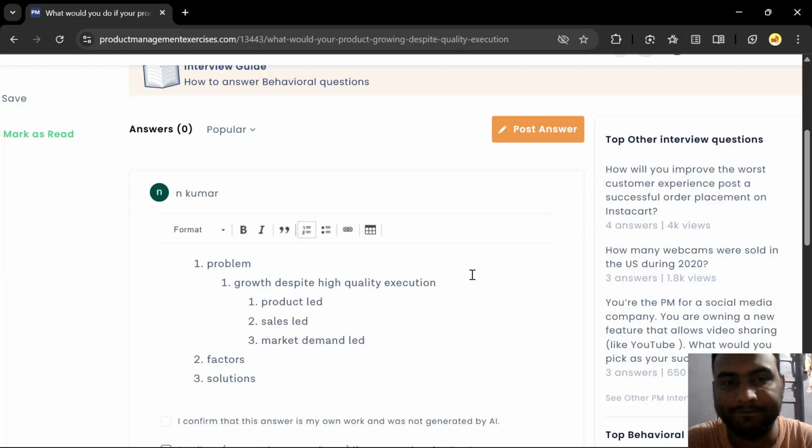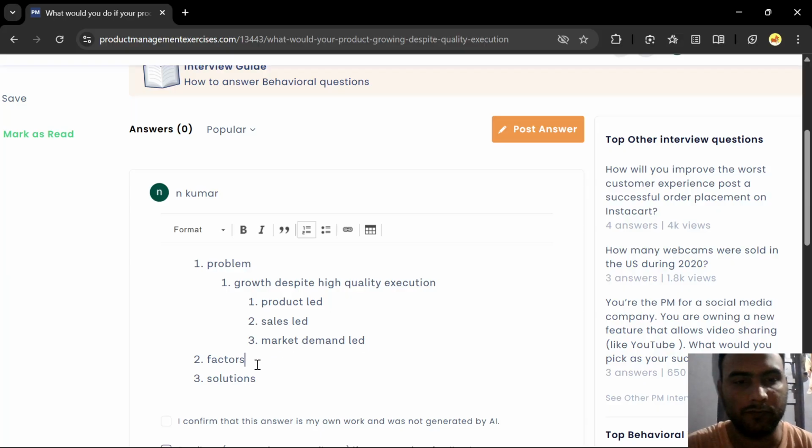It could be anything. And of course, the overall aspect of all these three things is the execution. Because if you pick any of the factors, execution is a common factor that has to be there in any of the particular bucket we choose, the product-led growth or the sales-led or anything like that.